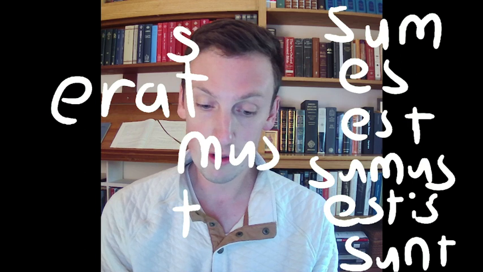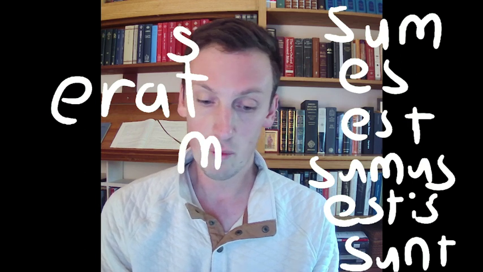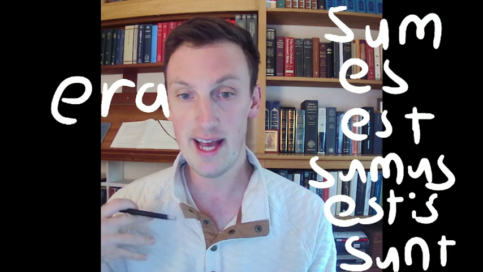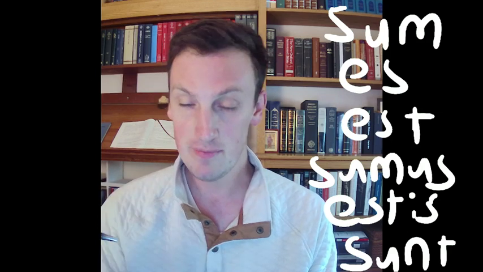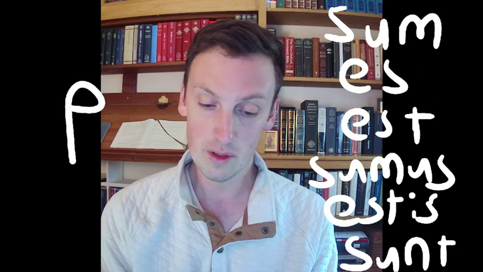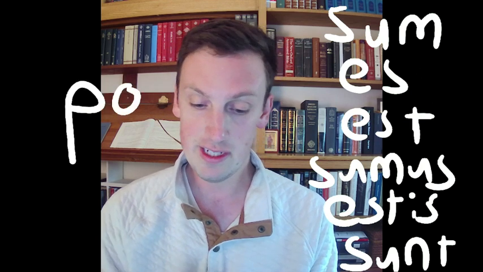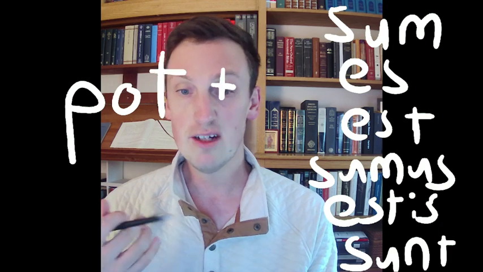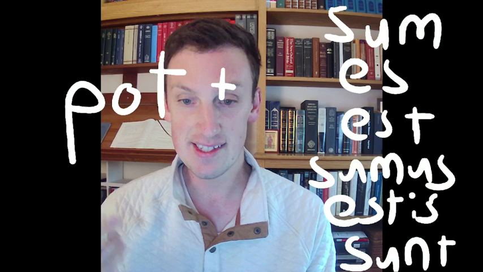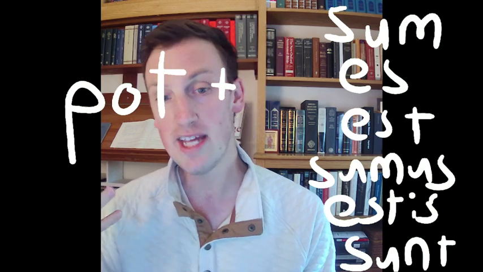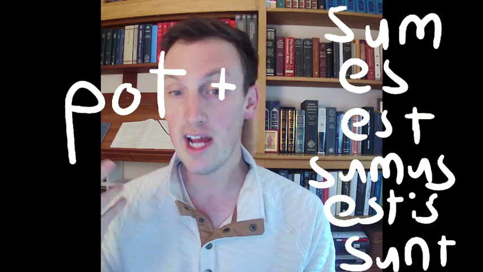There are a few more things in this chapter. One thing is that there are lots of prefixes that will attach themselves to the verb to be. One very common one is this prefix pot. And usually this is very easy. If you just add pot to the front of the verb to be, you get potest, potes, potestis, poteram, poteras, poterat, potero, poteris, poterit.